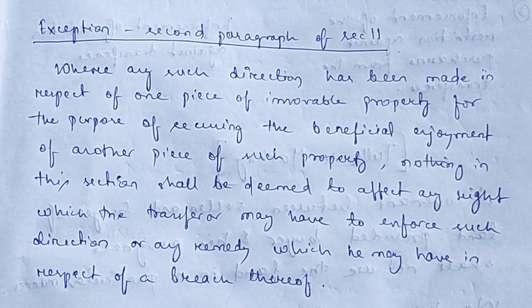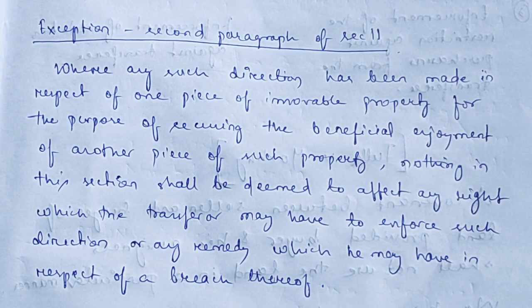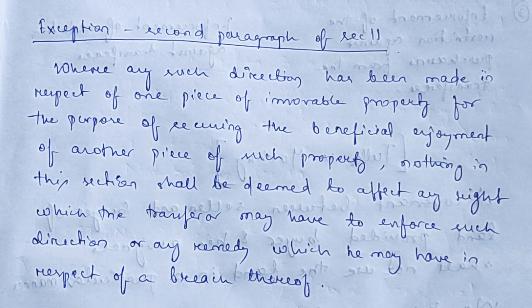So now let's see the exception to section 11 that is contained in the second paragraph of it, that is where any such direction has been made in respect of one piece of immovable property for the purpose of securing the beneficial enjoyment of another piece of such property. That means there are two properties.